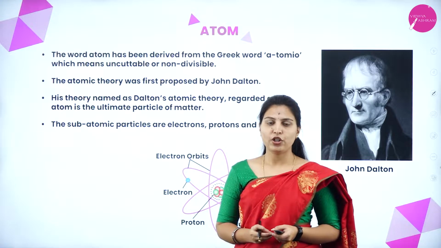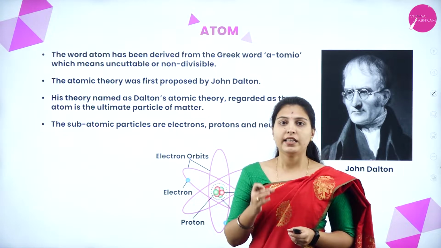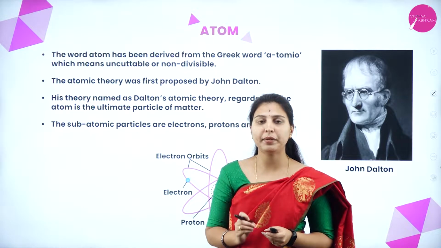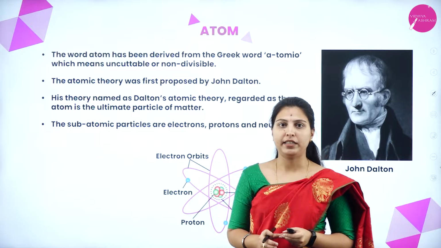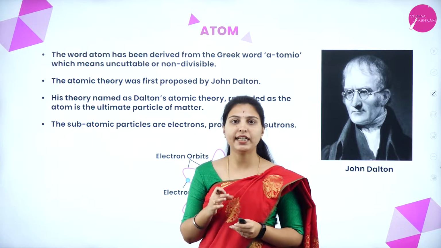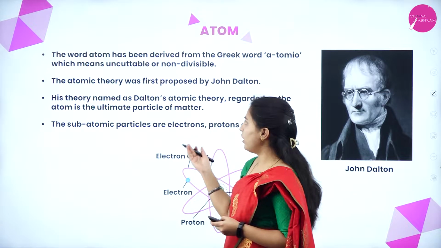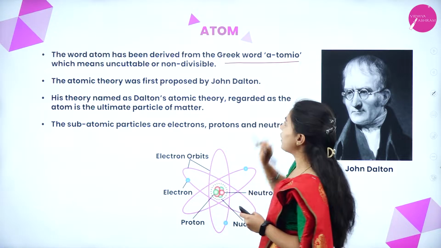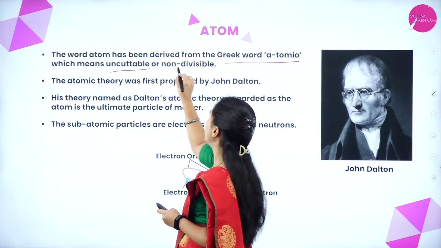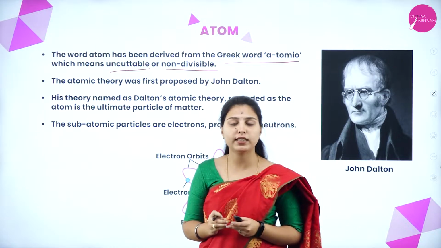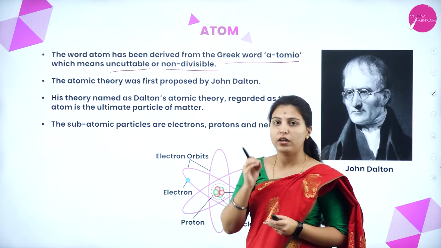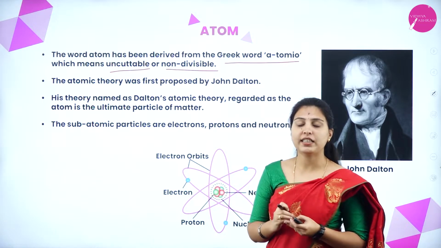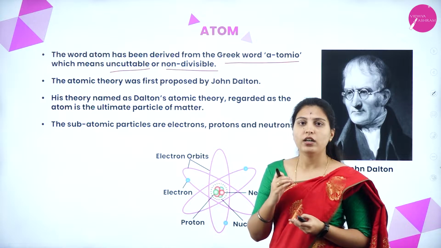The Greek and Indian philosophers in the time of 400 BC, they discovered the existence of atom and they told the atom is the fundamental building block of matter. After that, these ideas were completely dormant. But John Dalton, he took the word from the Greek word atomio, which means uncuttable or non-divisible. John Dalton was a chemist. He took the term from the Greek word atomio, which means uncuttable. Atom cannot be cut or divided.